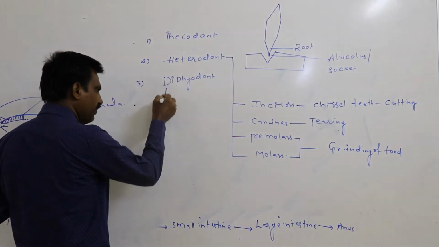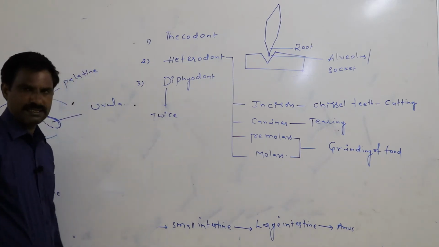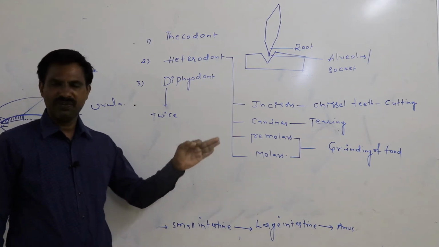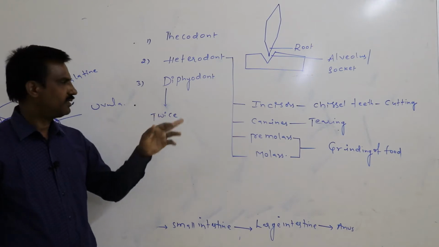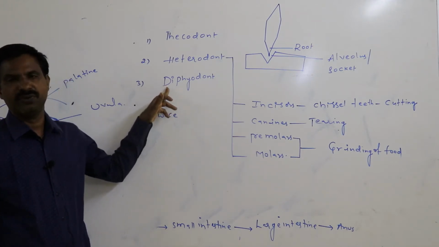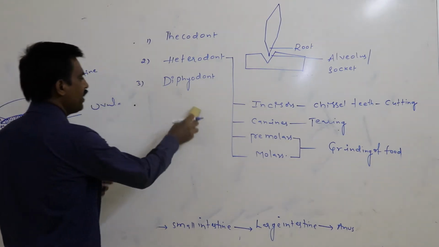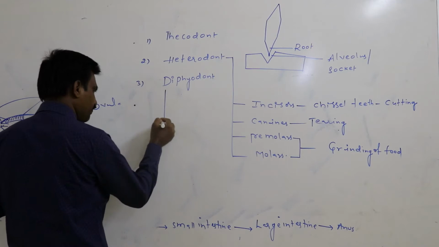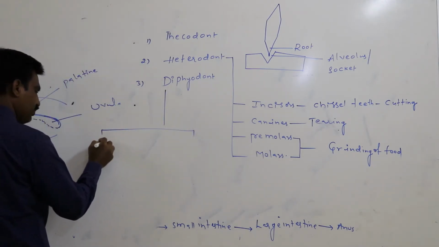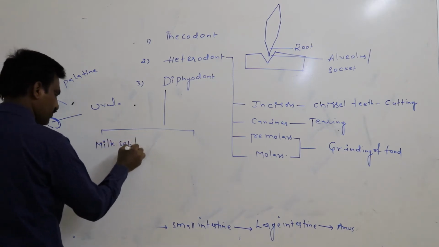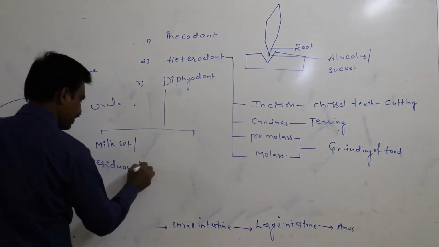During the life of an individual, if the teeth are formed twice, then that is said to be diphyodont. Of them, the first formed teeth are said to be the milk set or deciduous teeth.